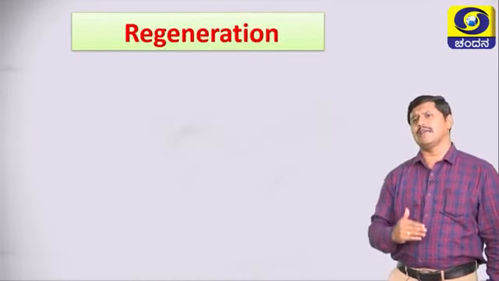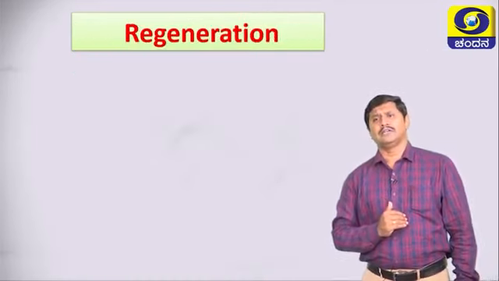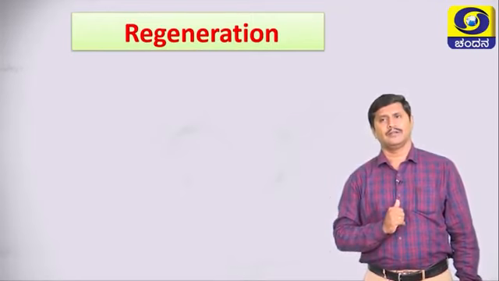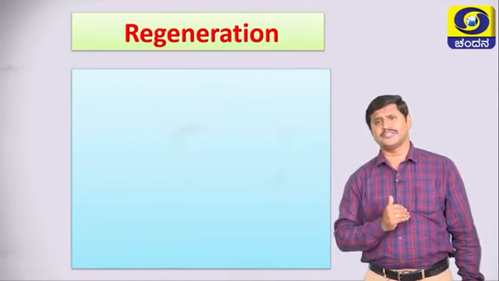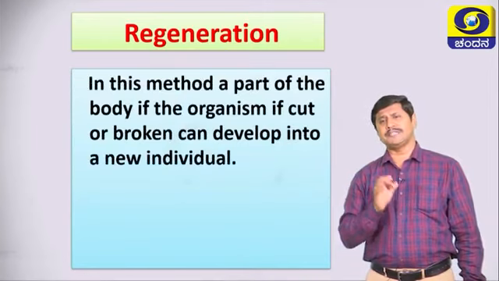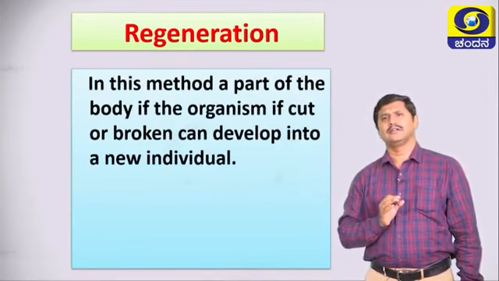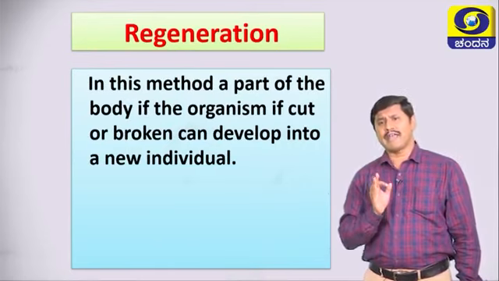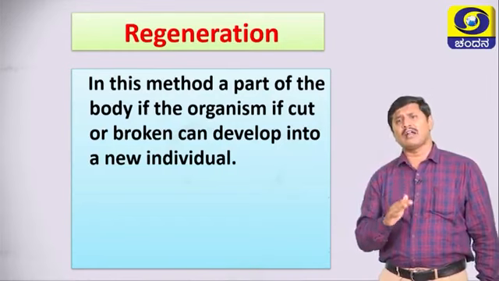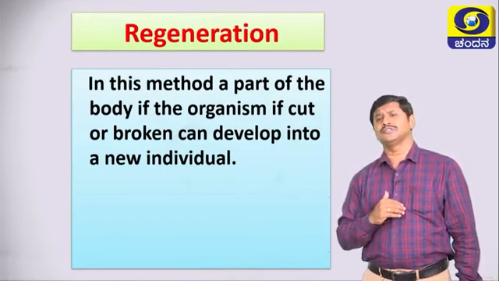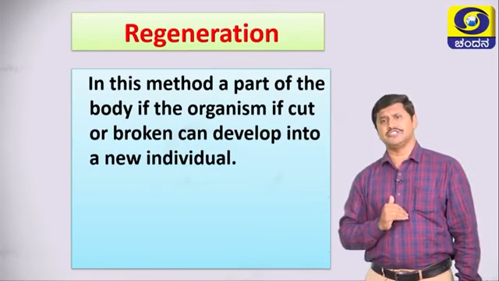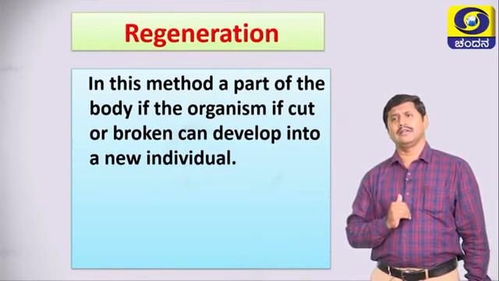Then move on to another type of asexual method, that is called regeneration. What is the meaning of that? Yes, students, in regeneration, the body of an organism is cut or broken into several pieces, and these pieces grow into new individuals.